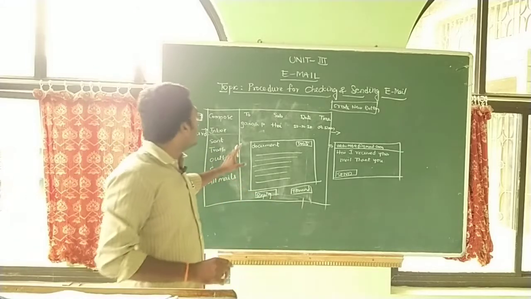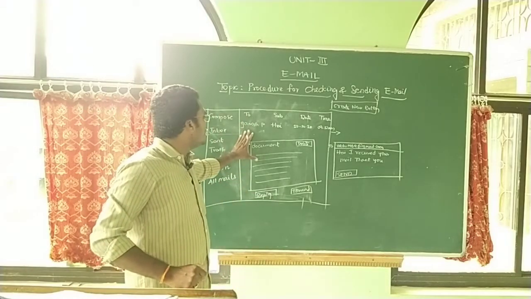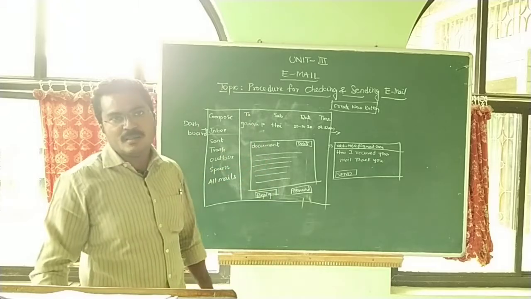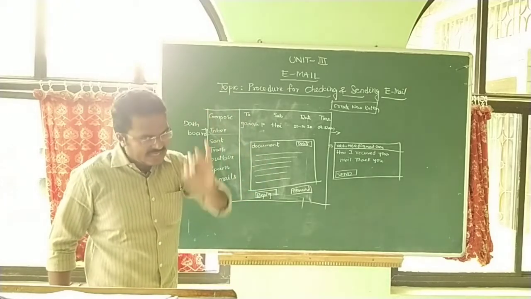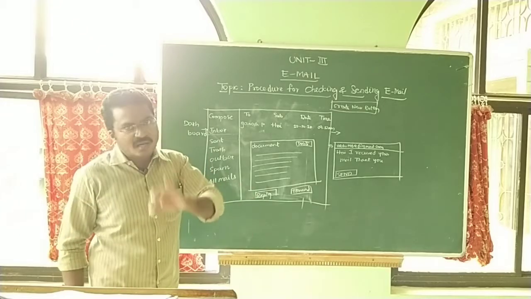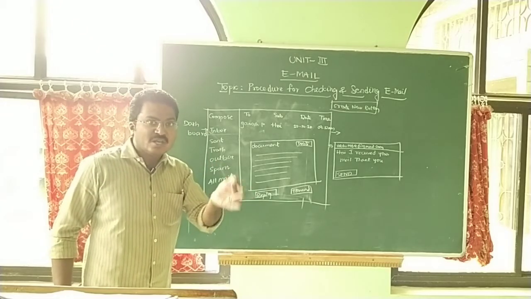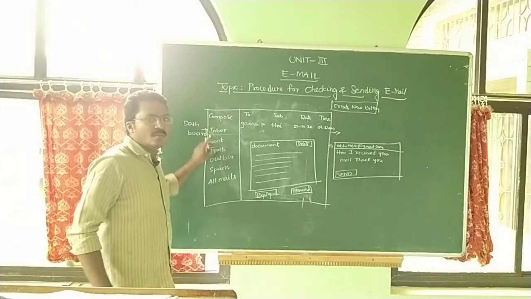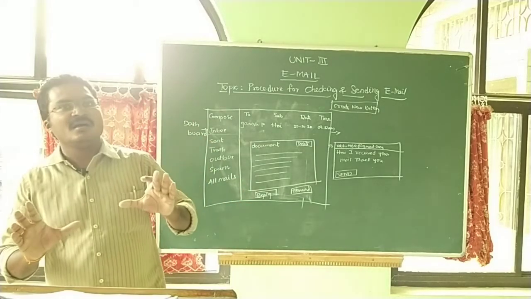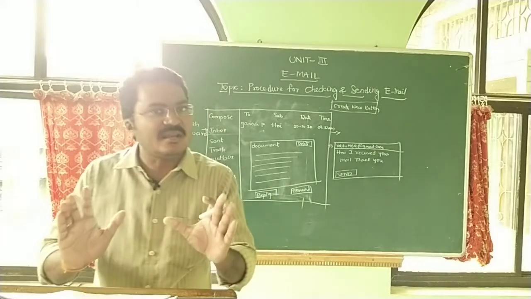This is checking new mails in your document area. Anytime you want to view new mails, whether read or unread, or any messages, you have to check it in your mail account. Click the inbox, because this is the area where any of your friends send a new mail.